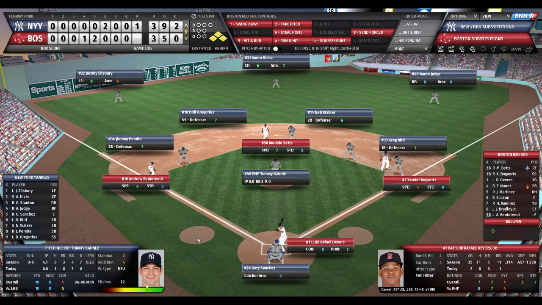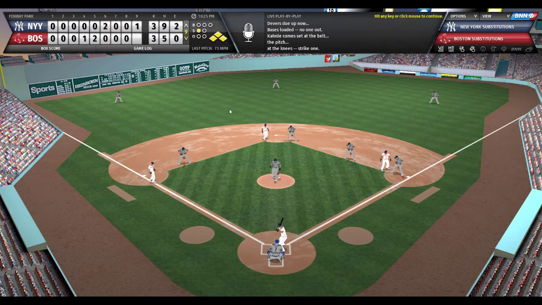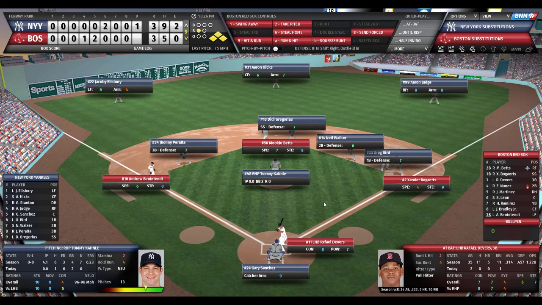As the infield's in, shift right. And the outfield's in. And here comes Rafael Devers. Devers needs to find a hole through the infield. Ball game over. 3-3. Bases loaded. No outs. Tommy Kahnle still on the mound. Here's the pitch to Devers. He will be taking. And that's a strike. So Devers steps out of the box.